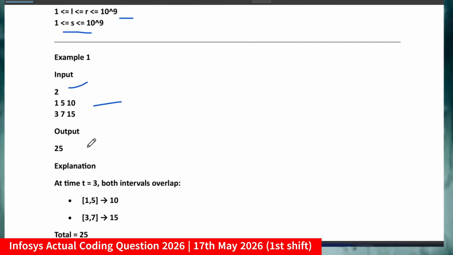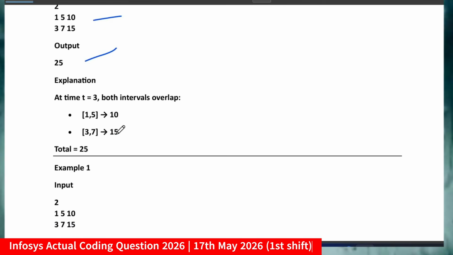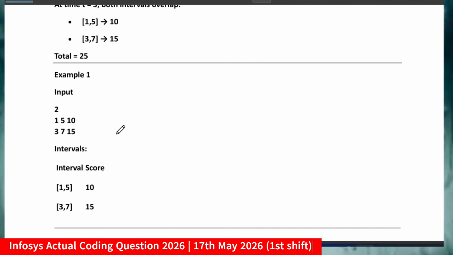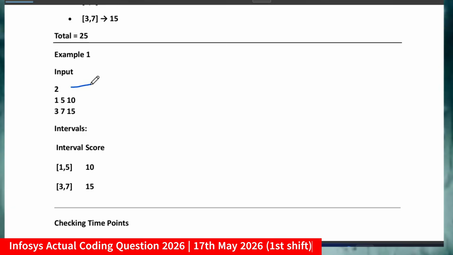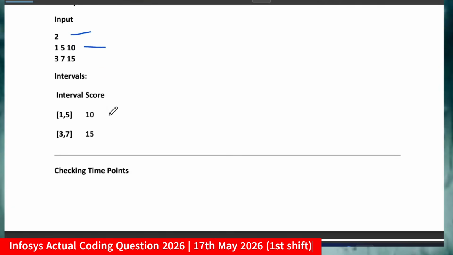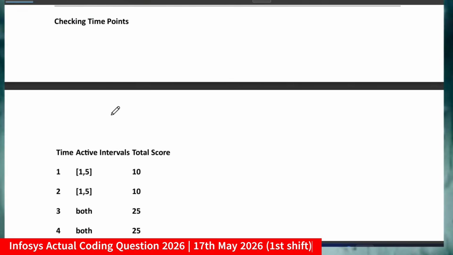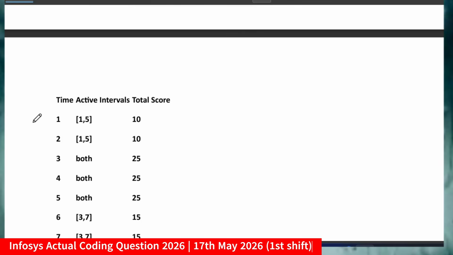For this case you are getting 25. Why? Let me show you the explanation. For example, input 2 and these are the values. You have to calculate the intervals and check the time points. Checking time point for time equal to 1, the active interval starts with 1 to 5, total score 10.